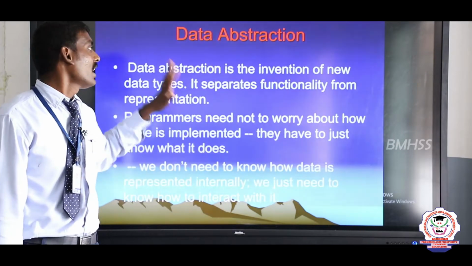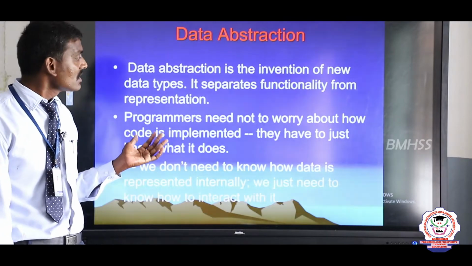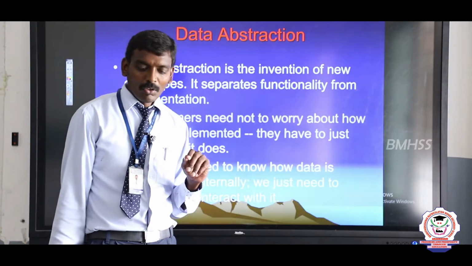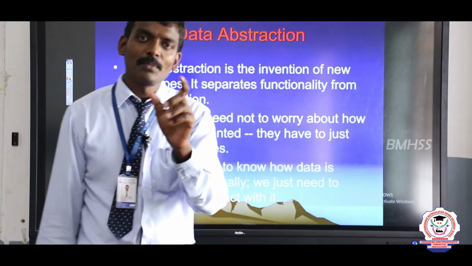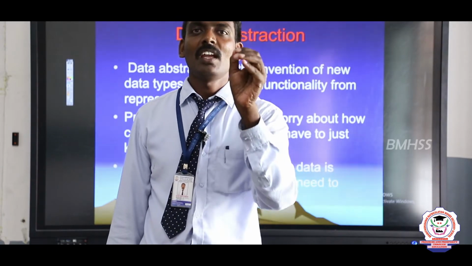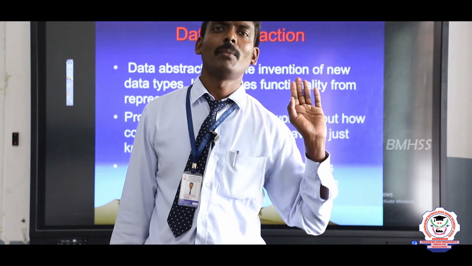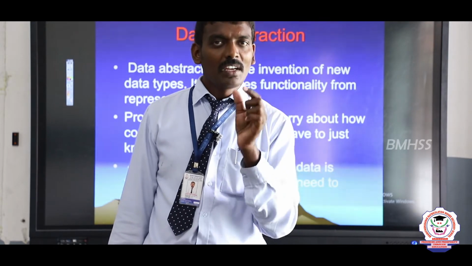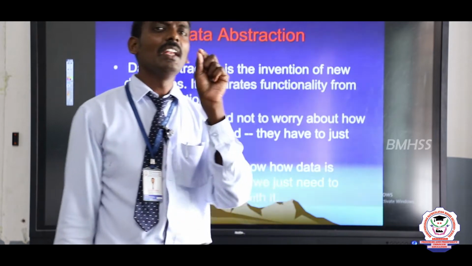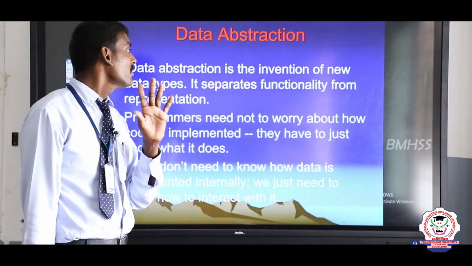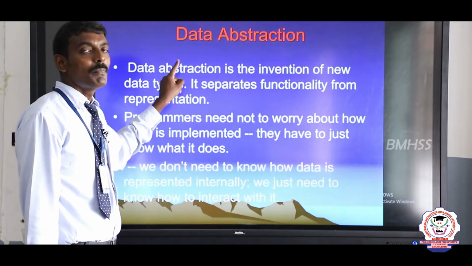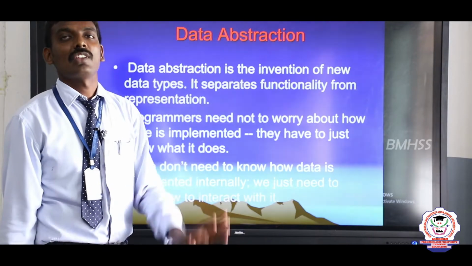Next one, data abstraction. Already you know abstraction. Abstraction means we take only the essential. The same concept is implemented in data abstraction. How? We are giving some input to the computer. That input data should be essential.